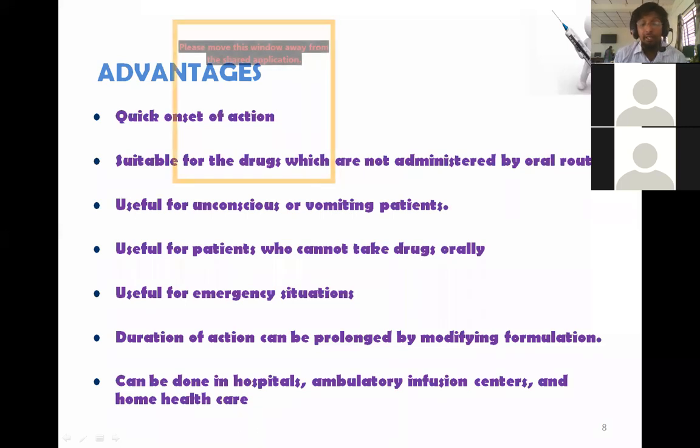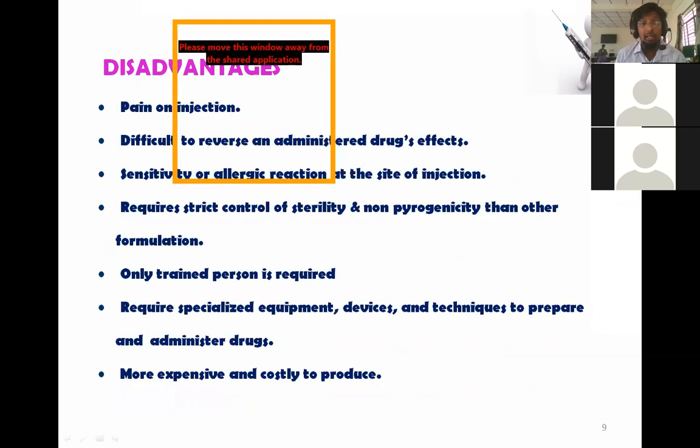It can be done in hospitals, ambulatory infusion centers, and at home by healthcare professionals also, right? Then you have disadvantages and limitations also.